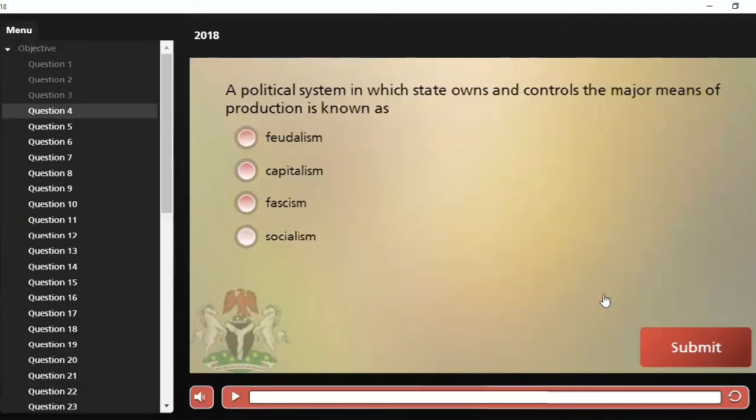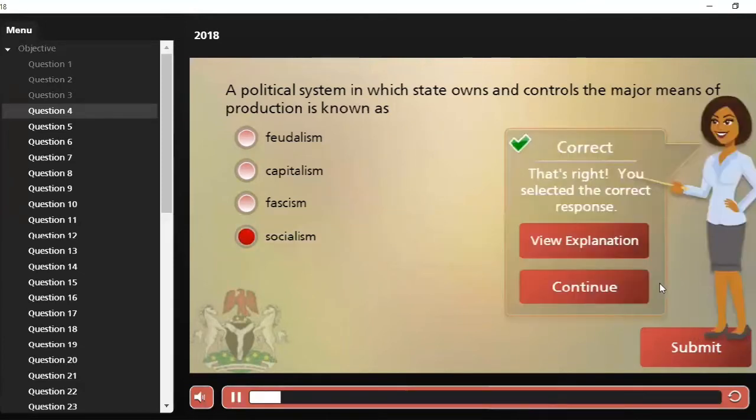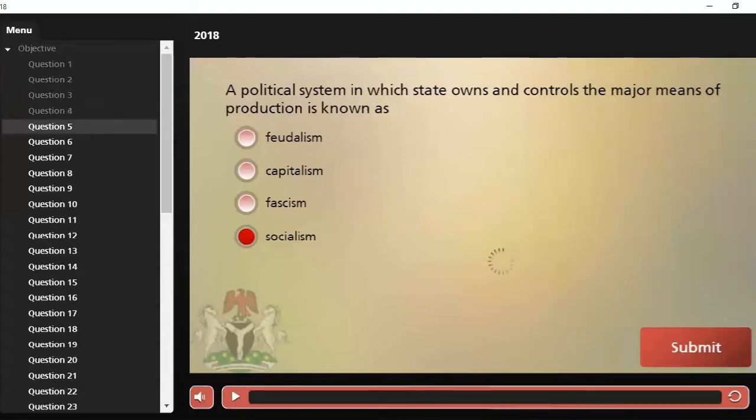A political system in which state owns and controls the major means of production is known as A, feudalism, B, capitalism, C, fascism, and D, socialism. Our correct answer is option D, socialism, when the state owns and controls the means of production and distribution.